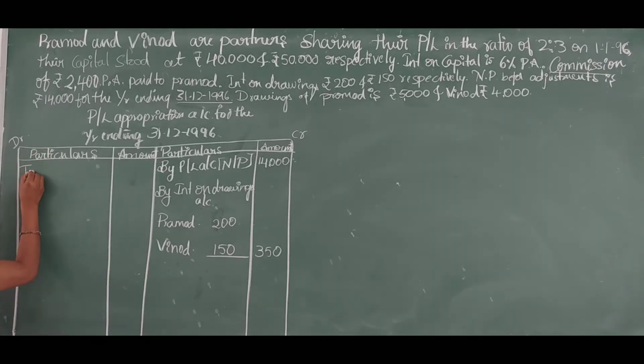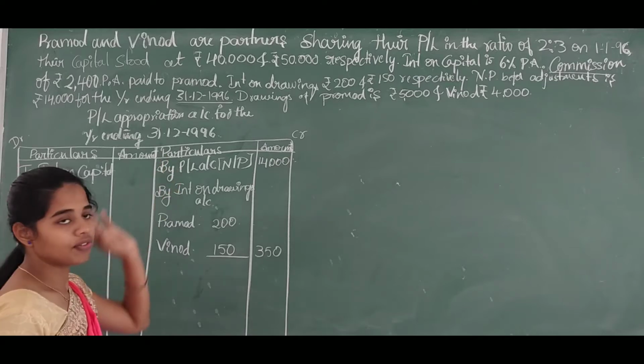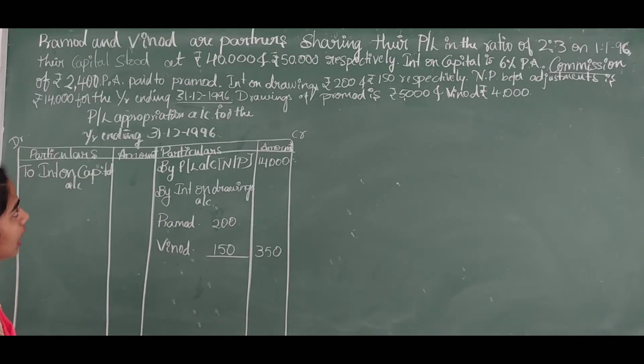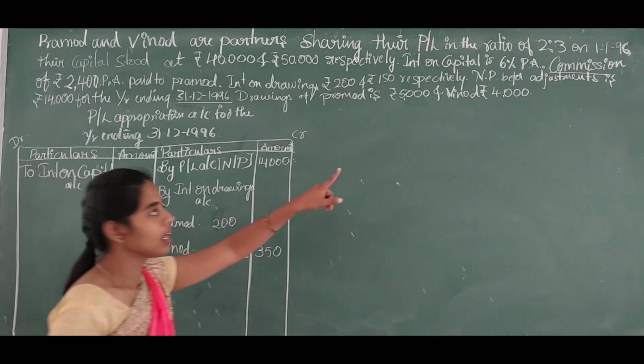On the debit side we will write, to interest on capital account. The capital is 40,000 and 50,000 for Pramod and Vinod, and interest on capital is 6% per annum.